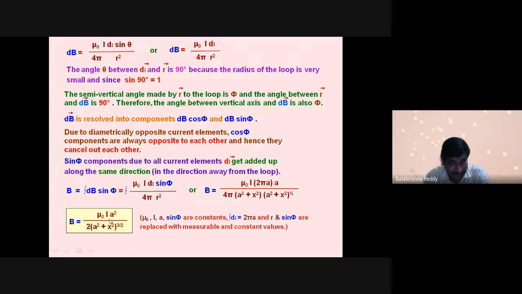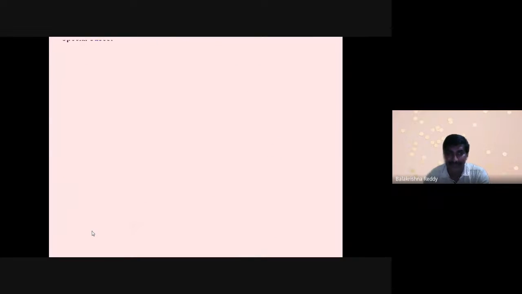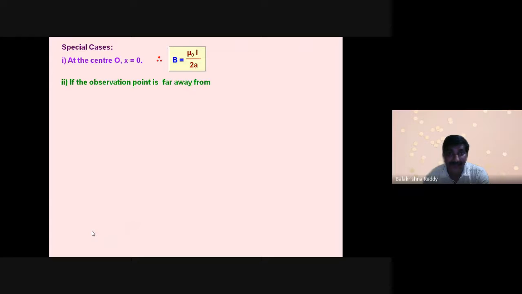You noting this now? Yes, sir. A square plus x square whole power of 3 by 2. If I make x 0, then a square whole power 3 by 2, no? 3 by 2 and 2, the 2 gets cancelled. You are having a cube. But in the numerator, you are already having a square. A square over a cube, if it cancels, what will you have in the denominator? Only a, right? So that is whenever x equals 0. Therefore, mu naught I by 2a. This happens when you are taking x equal to 0.